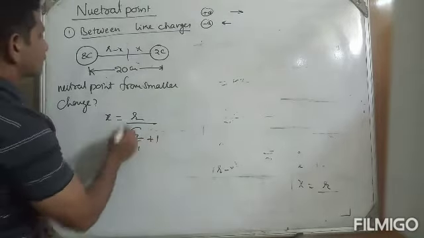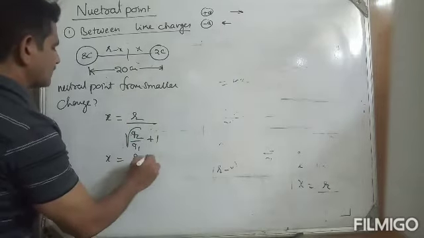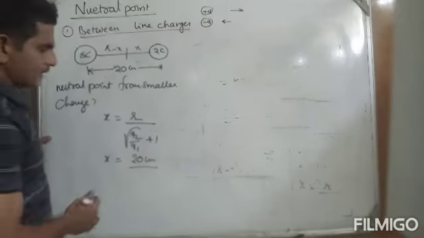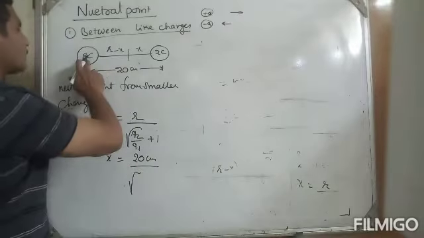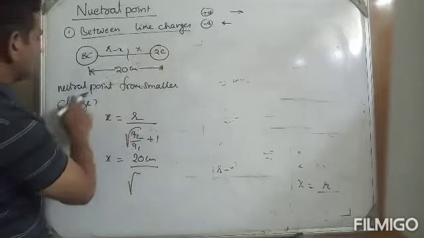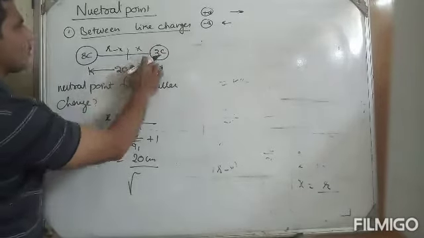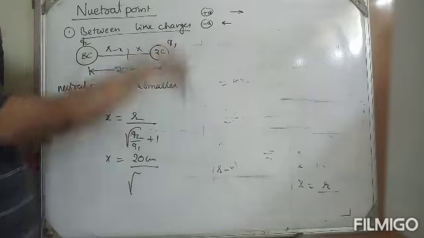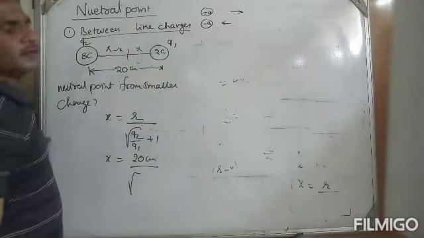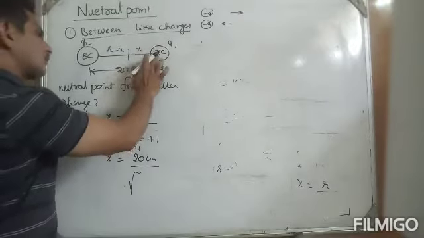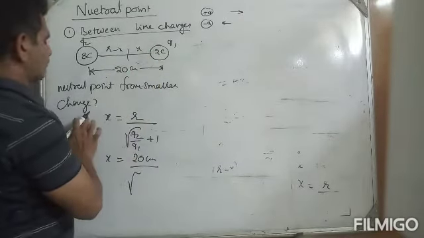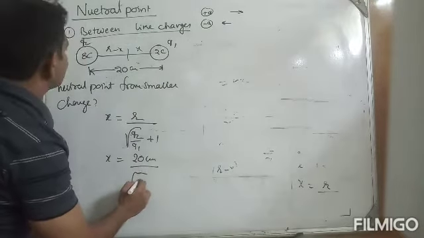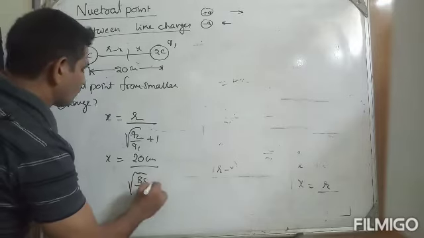So x is equals to r. What is the total distance? 20 centimeter. You can keep centimeter because the answer you will get in centimeter. Root over q2 by q1, because we are finding the distance of the neutral point from the smaller charge. From where you are finding, that you can call q1. It is not the matter big or small. So that is 8 coulomb by 2 coulomb plus 1.